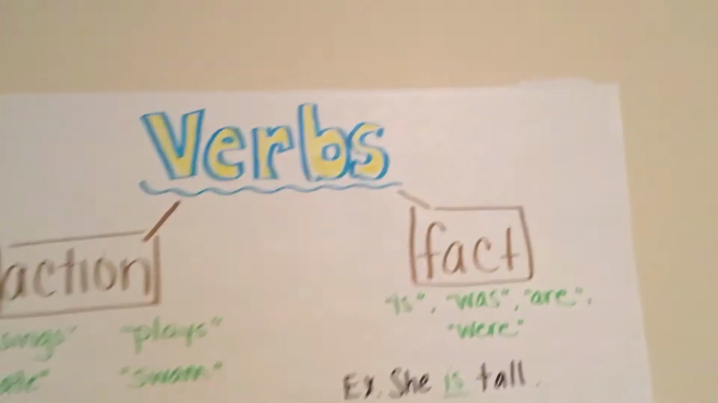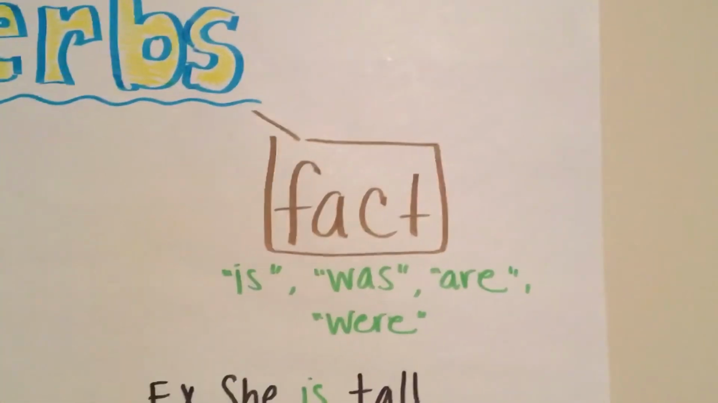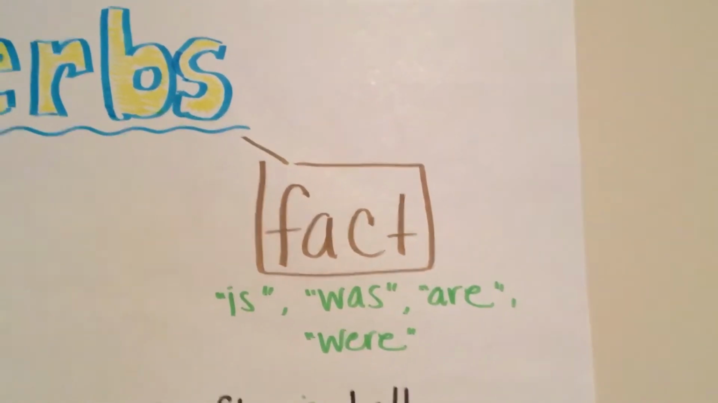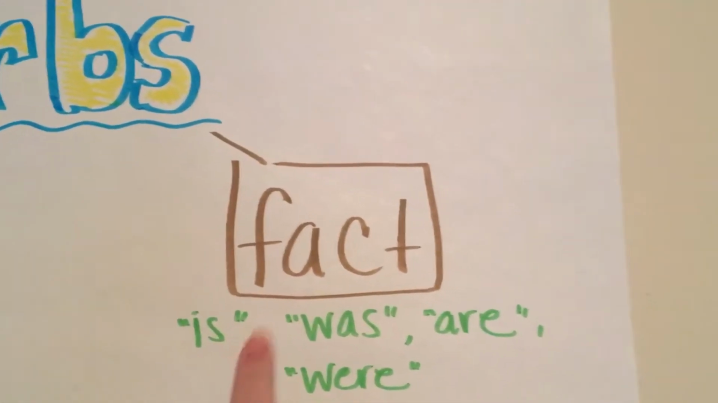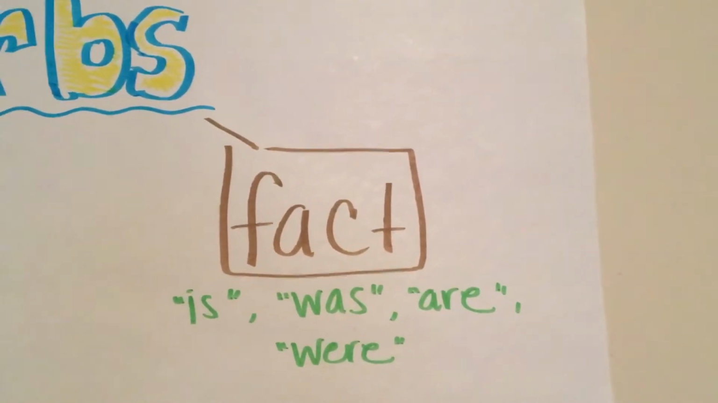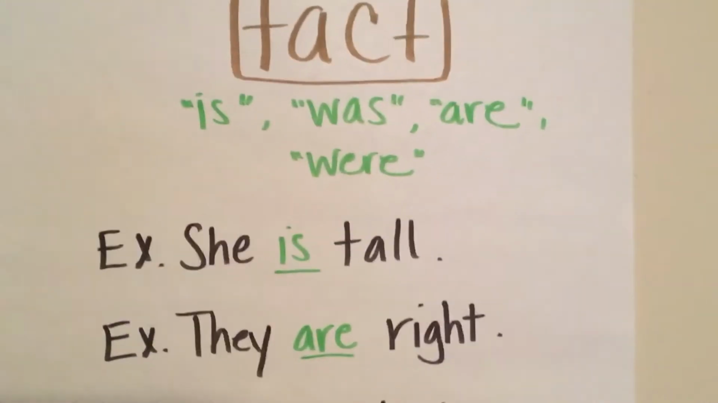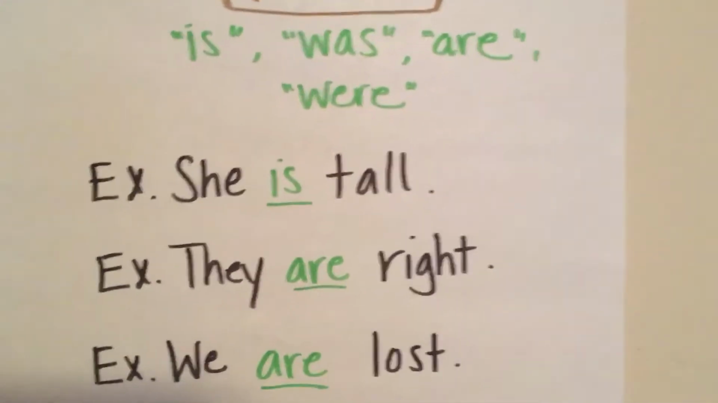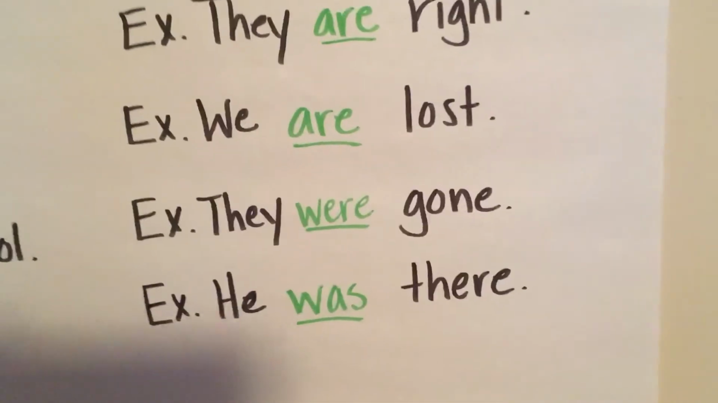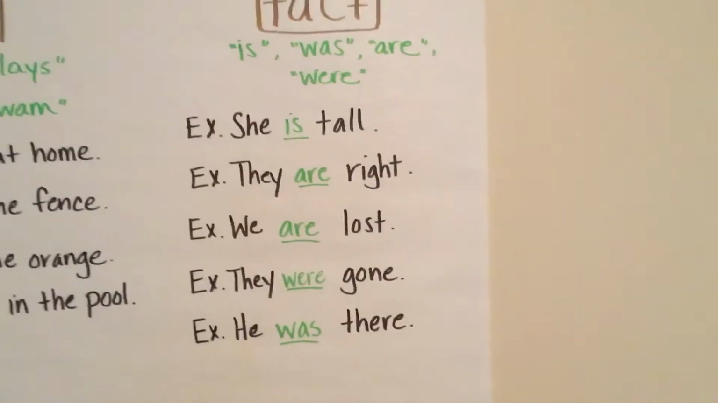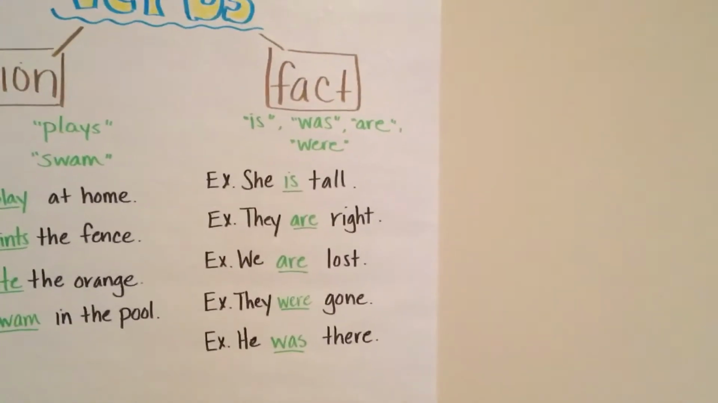For example, a fact is stating something that is true, and it's usually short, brief, and to the point. And the kind of language that you see in the fact column is, was, are, and were. For example, she is tall. That's a fact, plain and simple. They are right. We are lost. They were gone. He was there. So those are some basic examples that prove, I think, the straightforwardness of using verbs as a fact.